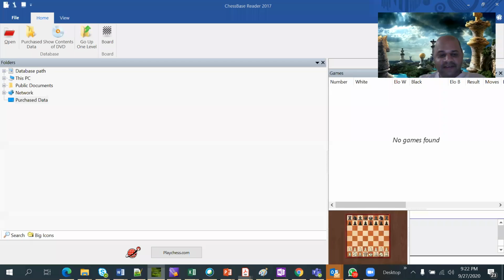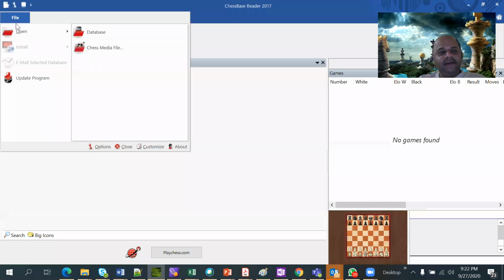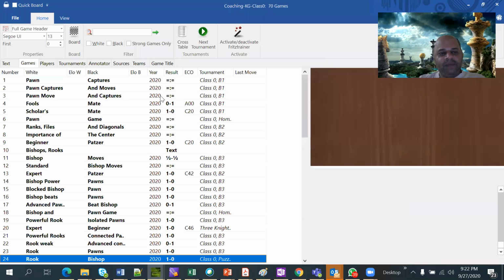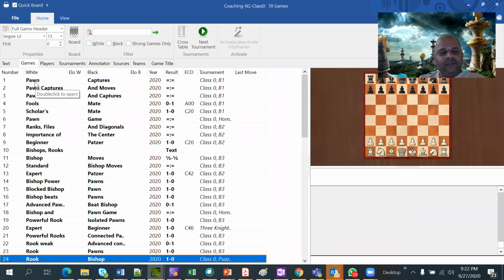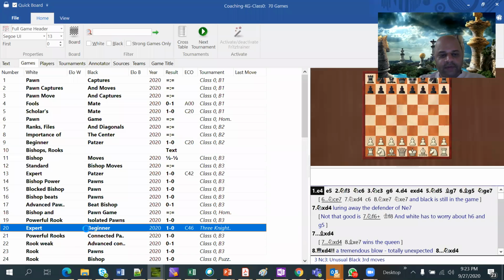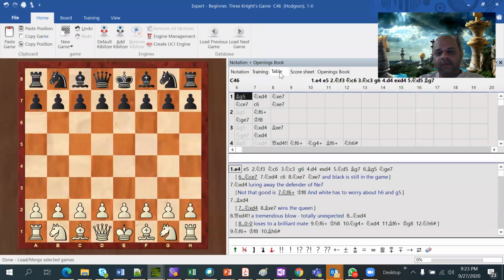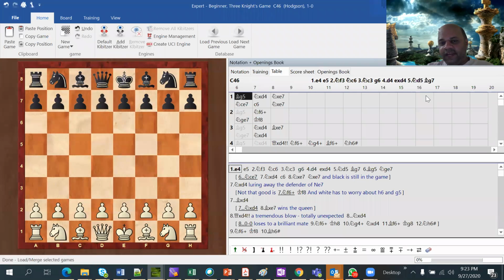Very nice, I think. So in ChessBase, there is an option that allows you to see this also. Let me see some game. It allows you to show it in a table format. See, this is how it looks like. So ChessBase allows you to see it in a table format.